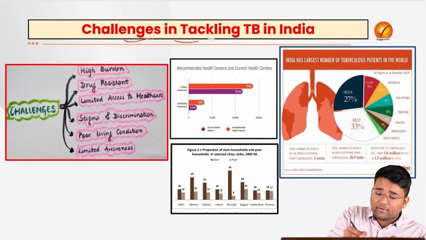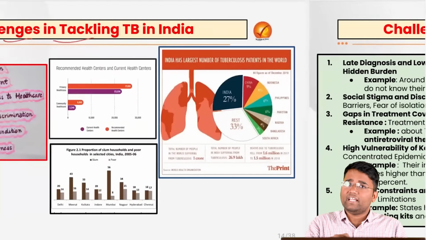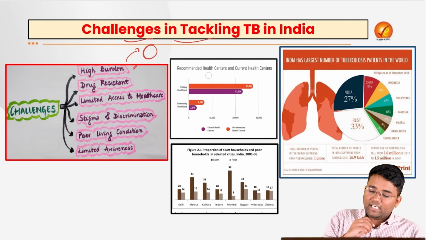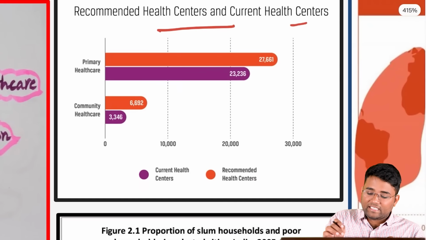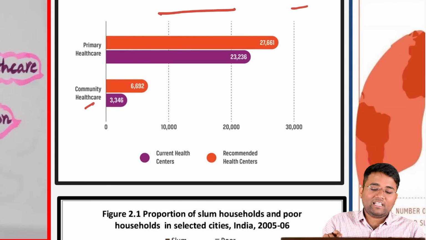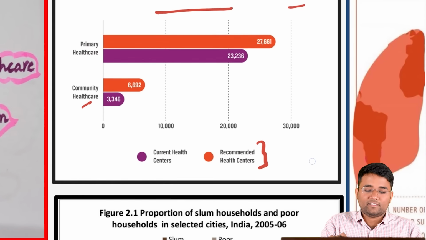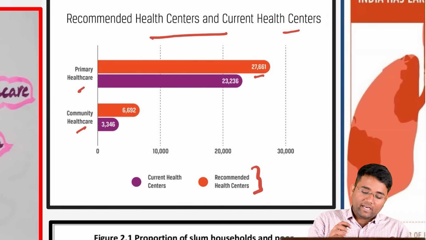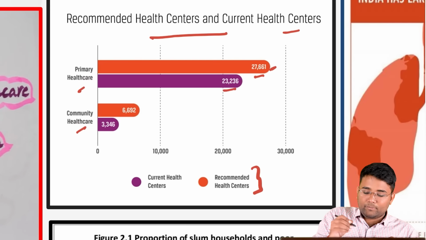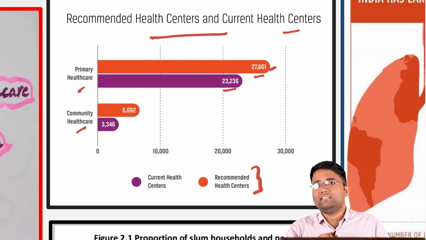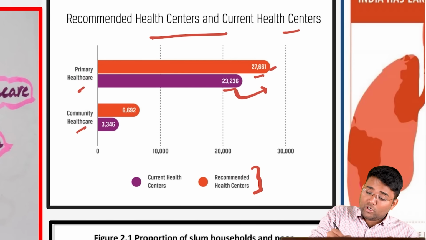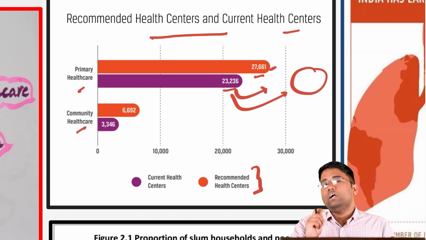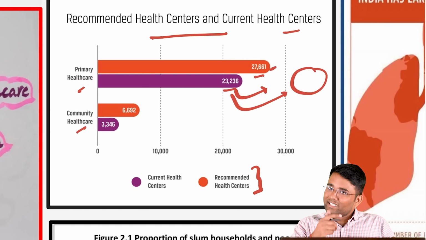Now let's try to understand the major challenges with tackling TB in India and then AIDS in India. First of all, the high burden, a huge number of patients in India, with a limited number of health centers, for example primary health care centers and community health care centers, with regard to the recommended health centers. For example, primary health care facilities are around 27,661 whereas the current primary health centers are 23,236. Moreover, there is the availability of doctors, and a proper mechanism to track all the patients who are taking DOTS or the TB medicines is not readily available.